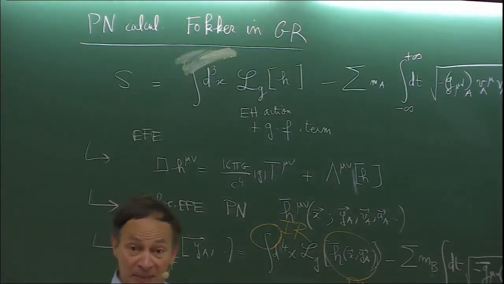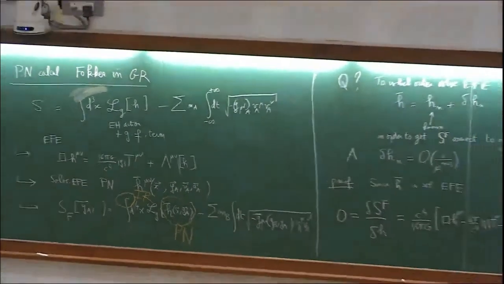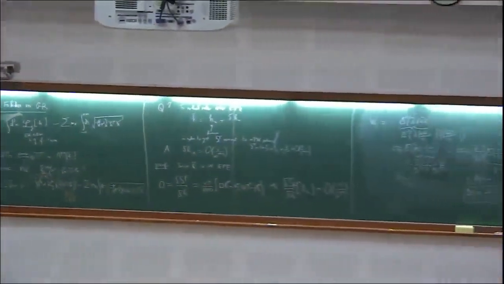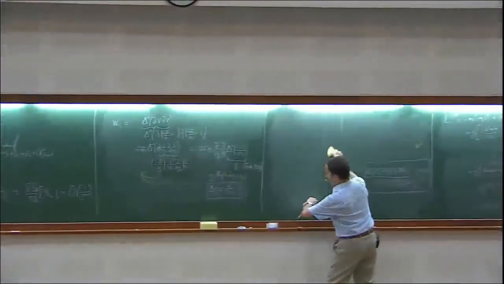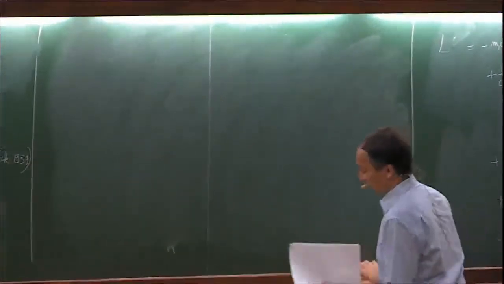And the term which is missing, which appears first at 4PN order, is a tail term. Let me just sketch for you that at the 4PN order, there is a tail contribution which comes into the game.